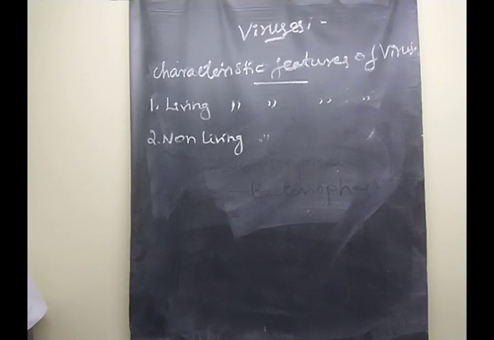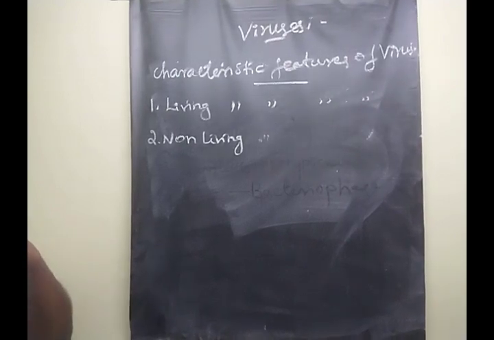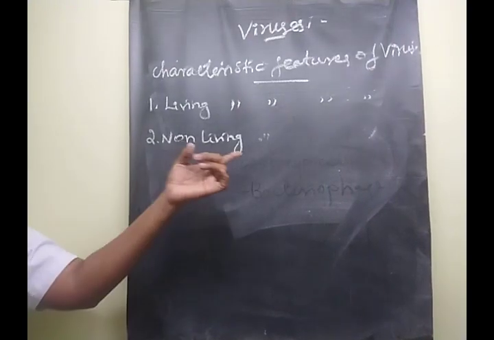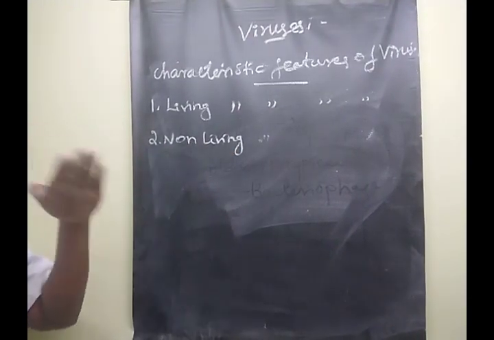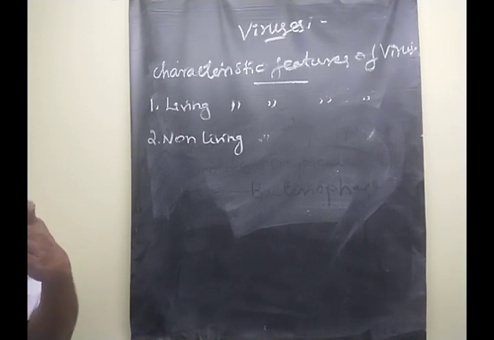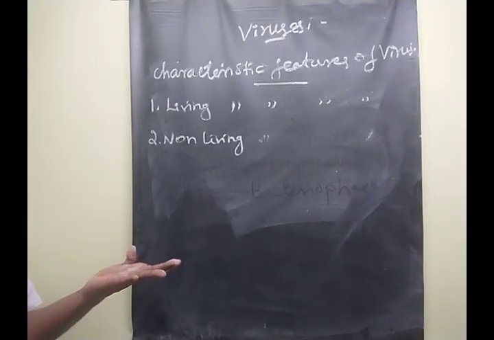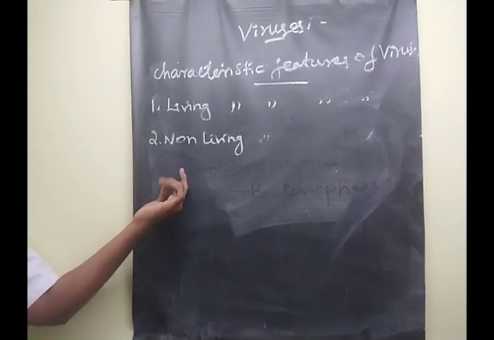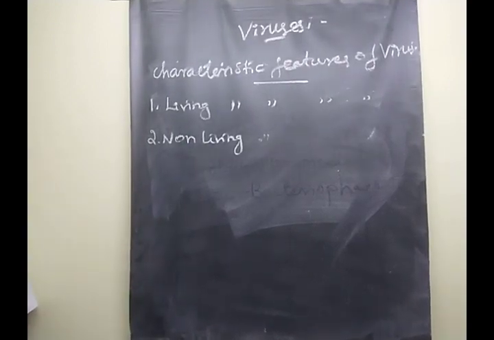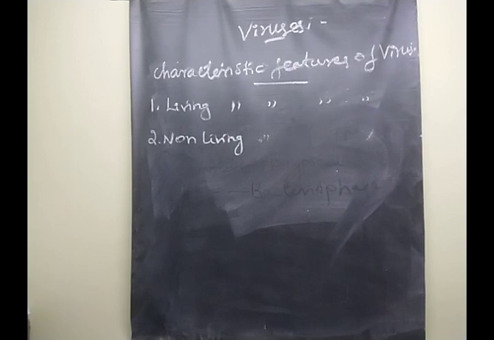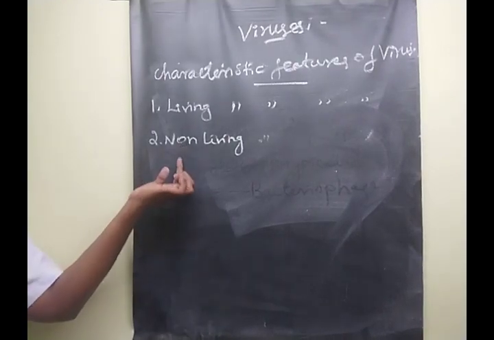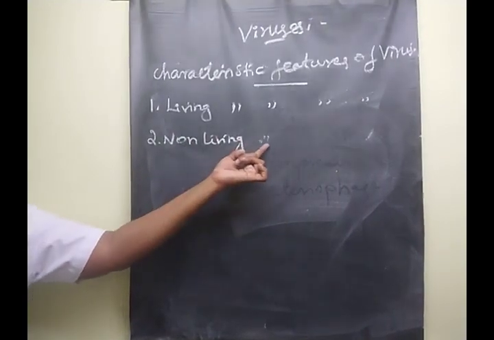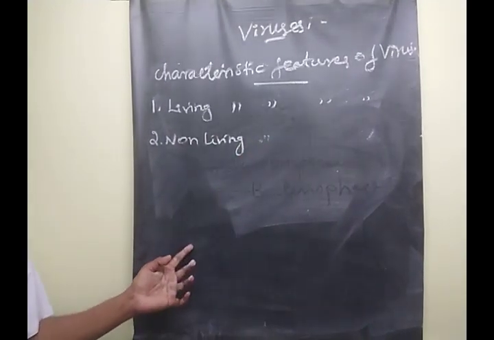The next one, the absence of an energy producing system. Clear, children? The next point, inactive outside of the host cell. So these are the points of the non-living characteristic features of viruses.